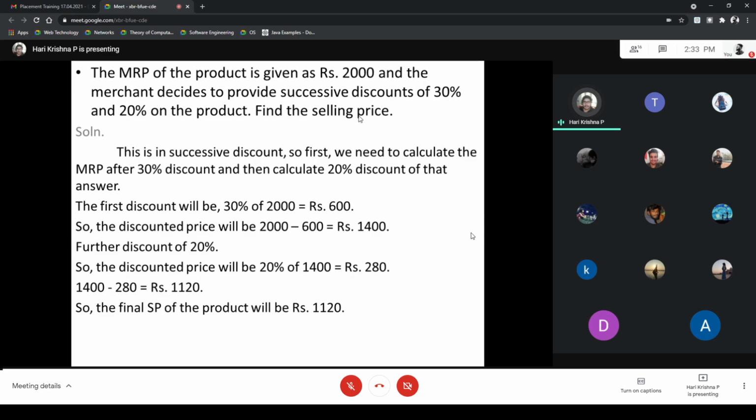So first we need to calculate the price after the 30% discount. Then again we calculate the 20% discount on that answer. So first we find the discount of 30% of ₹2,000. That is ₹600.